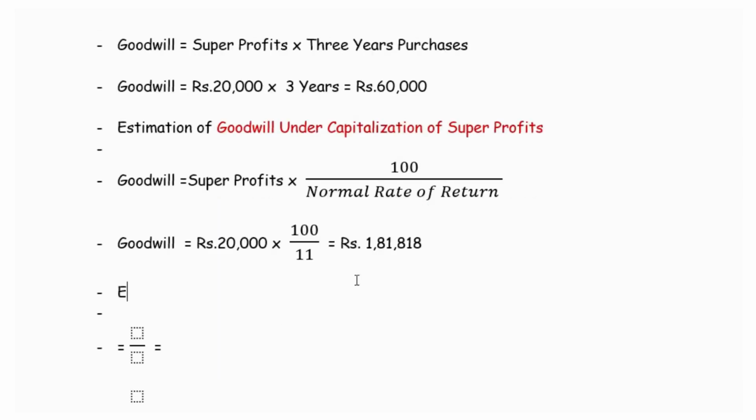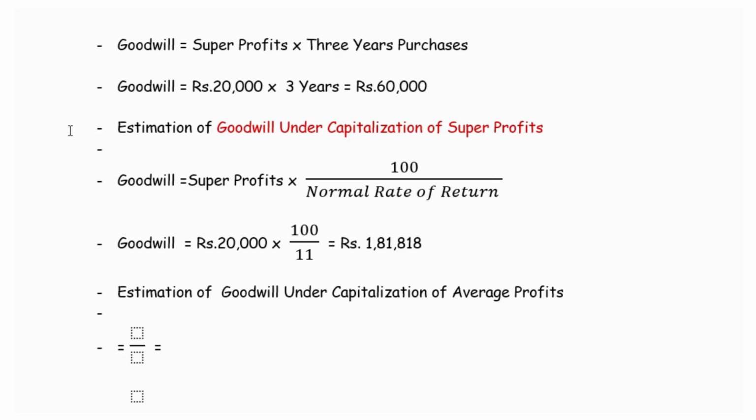Then we are asked to estimate the goodwill based on capitalization of average profits. The previous method is capitalization of goodwill under super profit.